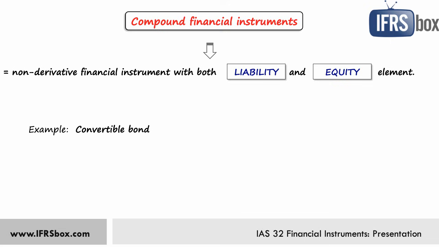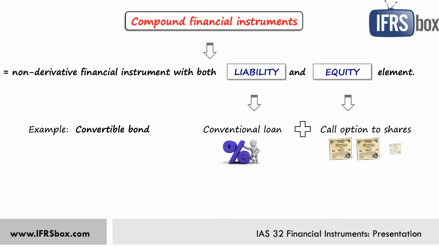Here there are two elements. A liability element is a conventional loan or bond because the issuer has a liability to settle it with a transfer of some cash or a financial asset. And the equity instrument here is a call option written to the holder to convert the debt into a fixed number of issuer's common shares.